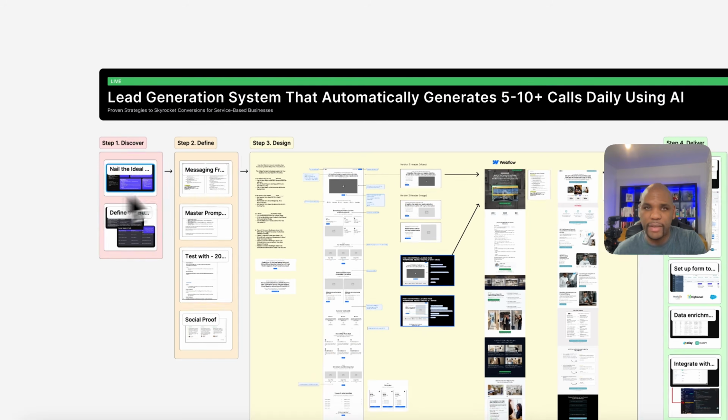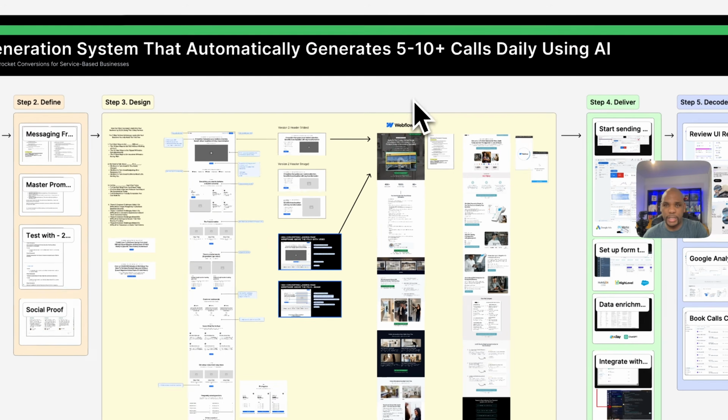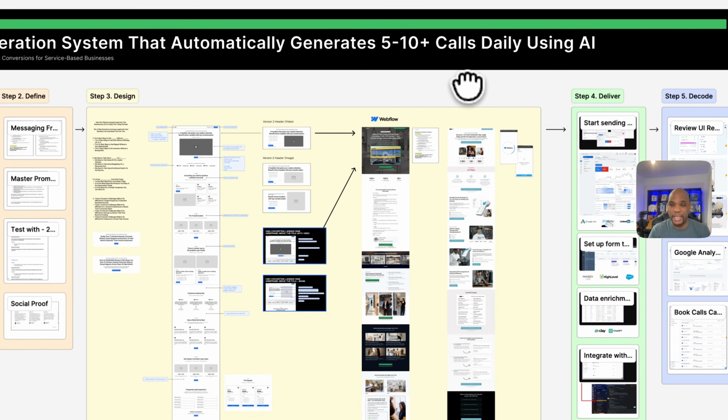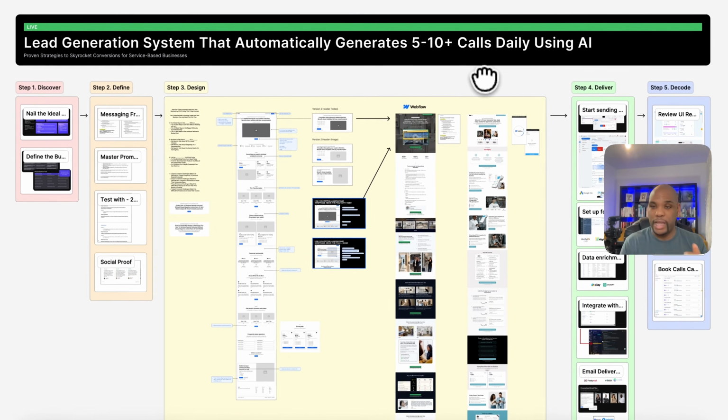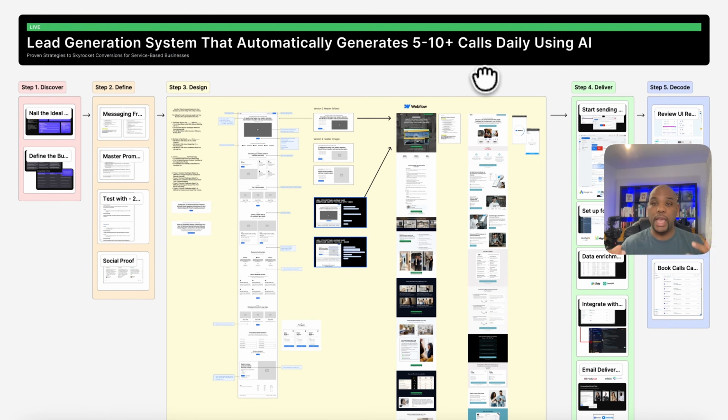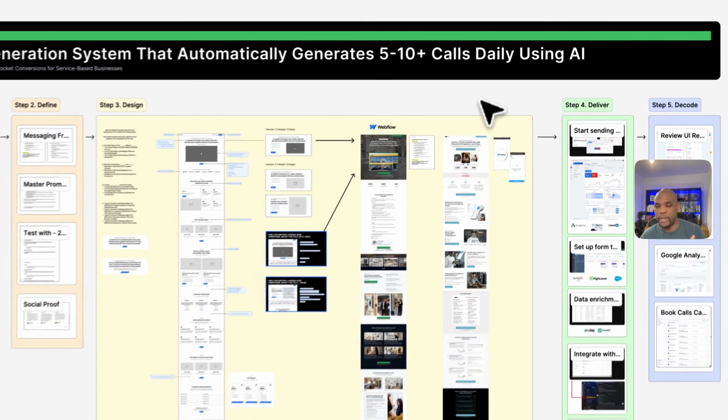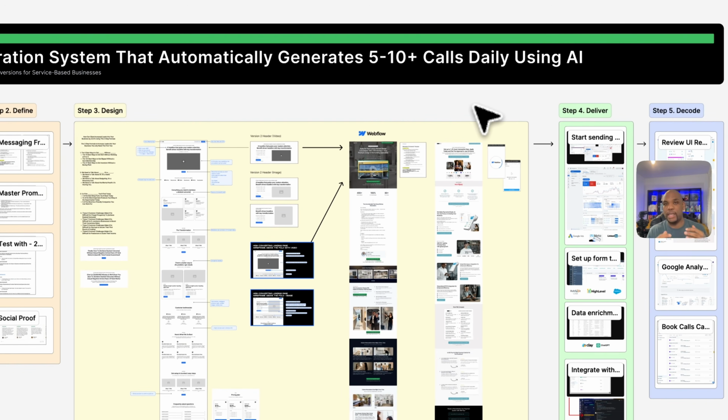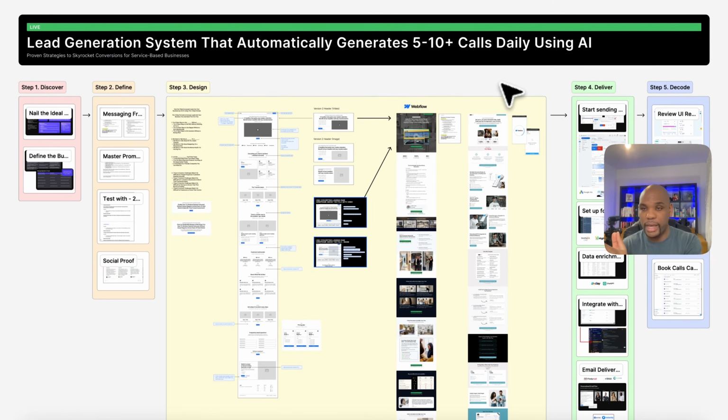So all of this comes together to form a lead generation system. We're not just leveraging ChatGPT as our only AI. We integrate that with tools like Clay and others to be able to leverage AI to move a lot faster, have more enriched data, get our pages up and online really, really quick within a matter of days, and get us starting to generate leads through the traffic that we're sending to our web pages. And also on the back end, we'll have some email campaigns going out to inform us of who is really interested in what we have on offer as well.